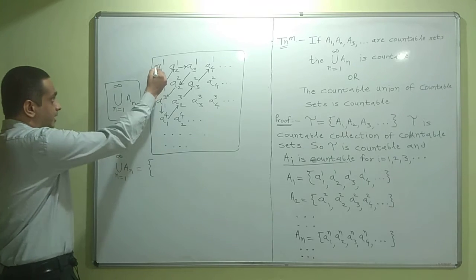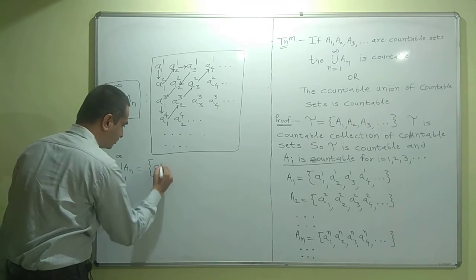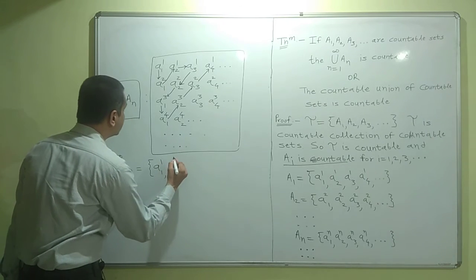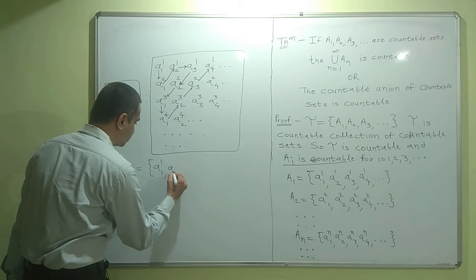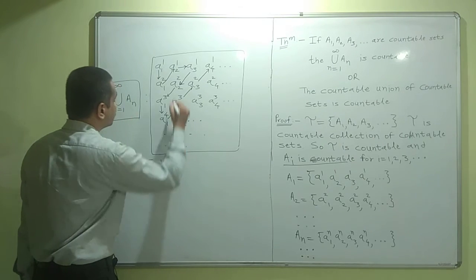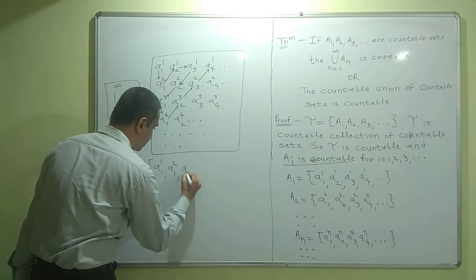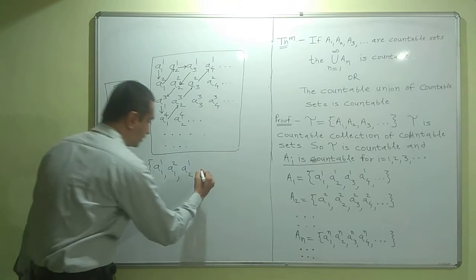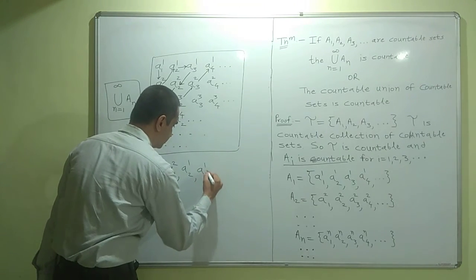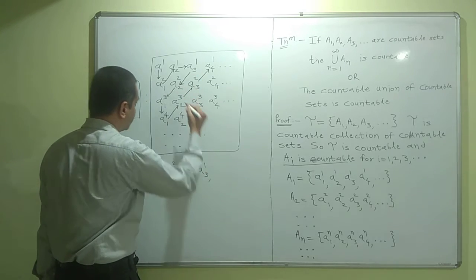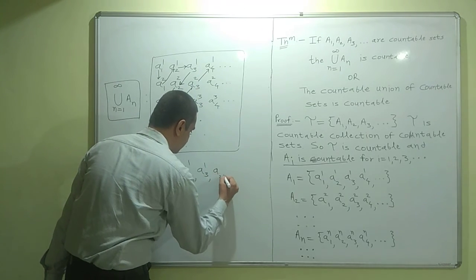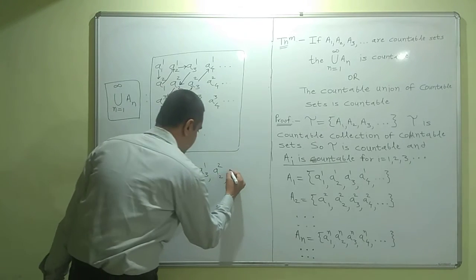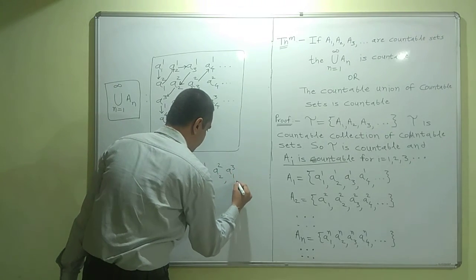So the first element that we count is A11. The next element that we count is A12. Next A21. After that A31. Then A22. Then A13, and so on.